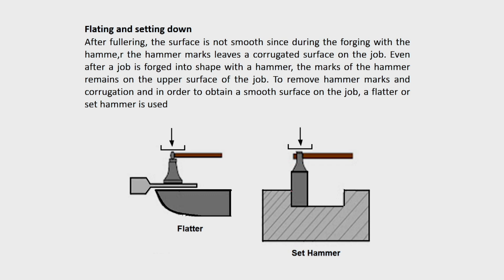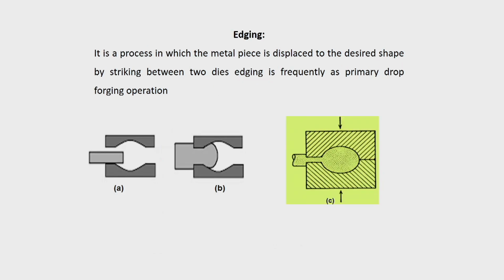So, if it is in this type of shaped cavity, then you call it a set hammer and other things. Depending upon that shape, you just give one press, so that it will be smooth. So, this is another operation which is done before the final, because you may have to have certain shapes.